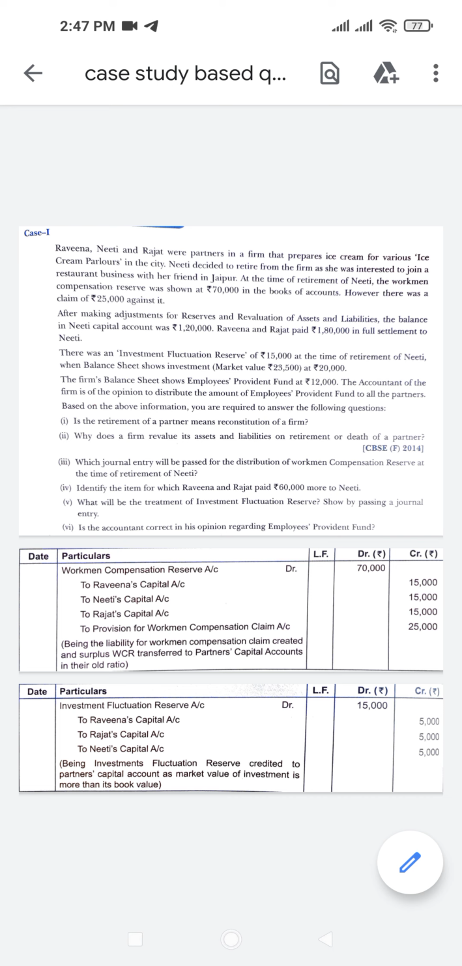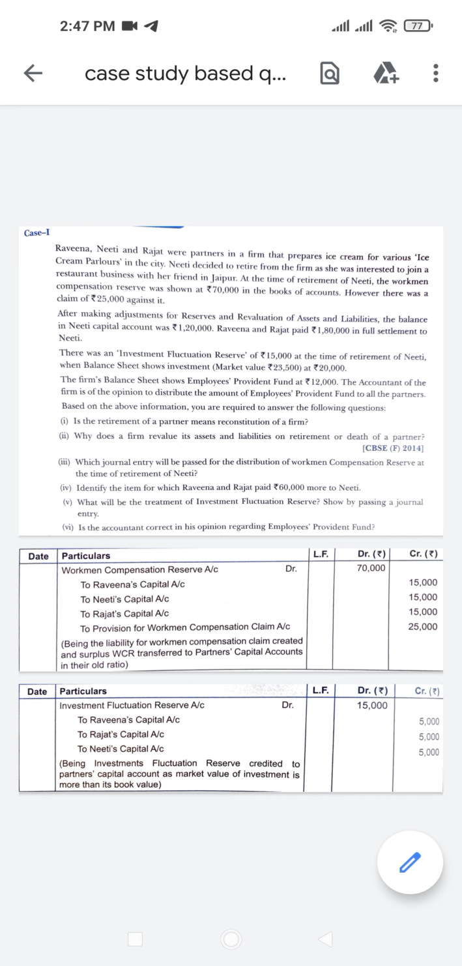Now, the second question is, why does the firm revalue its assets and liabilities on retirement or death of a partner? On the retirement or death of a partner, the retiring partner or the representative of the deceased partner must be given his share of profit or loss arising out of the change due to the revaluation of assets and reassessment of liabilities. That is why assets and liabilities are revalued on retirement or death of a partner.